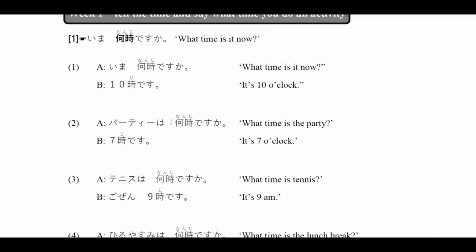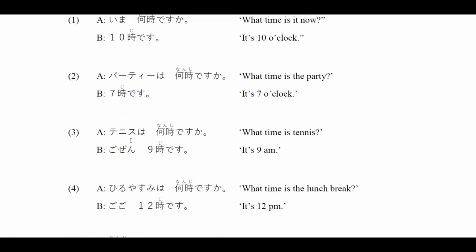If you want to say what is the time of an activity, of a place, or of an event, then you simply put the event and then wa nanji desu ka? So if I want to say what is the time of the party, party wa nanji desu ka? And you answer 7 o'clock, which is 7時です. Here, when we tell the time, we don't say nana, even though 7 is usually nana. When we tell the time, we say 7時 instead.